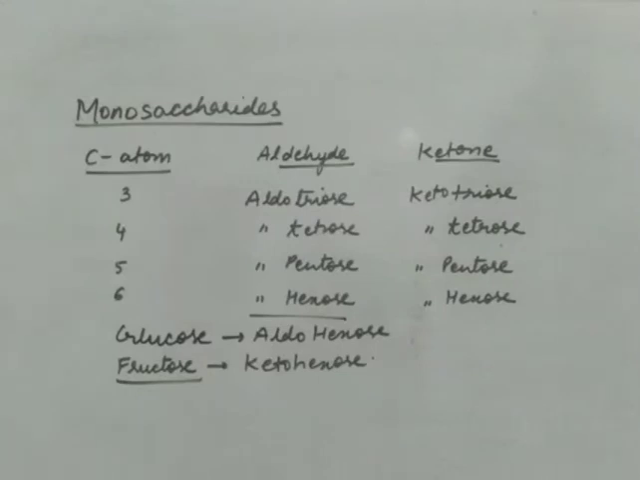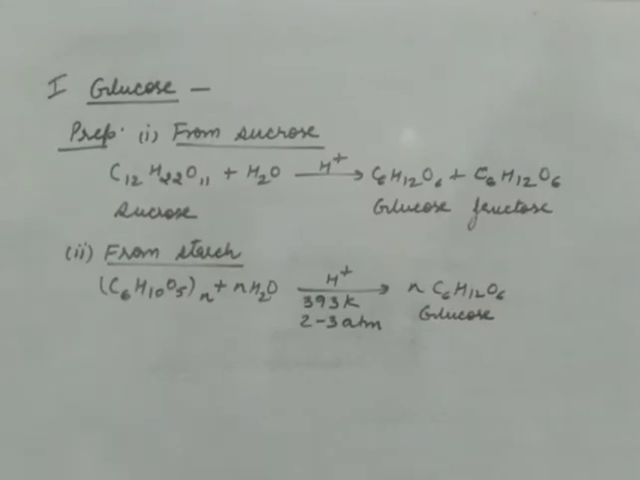Now we have 2 very important monosaccharides in our syllabus. The first one is glucose and the second one is fructose. So now we are going to discuss glucose first, that is preparation methods and structure, and then we'll discuss fructose. First of all we'll discuss the preparation of glucose. Glucose can be prepared from sucrose. Sucrose is C12H22O11. Sucrose is hydrolyzed in the presence of an acid and it changes to glucose and fructose.